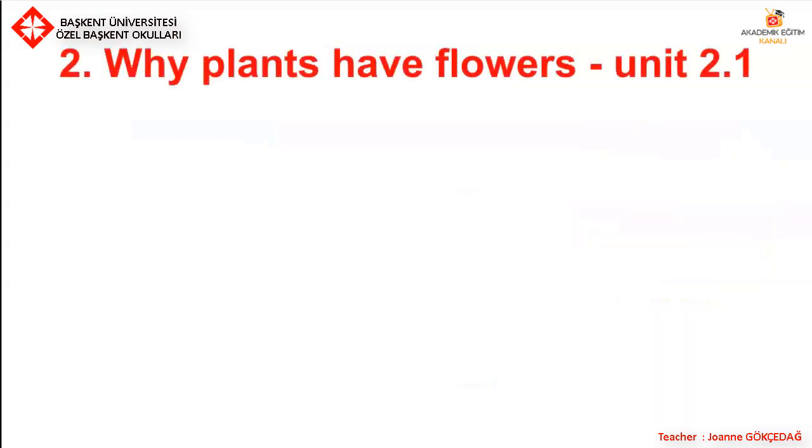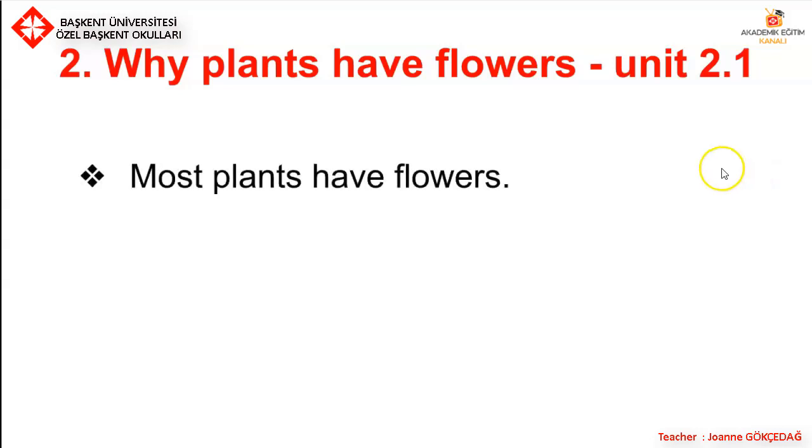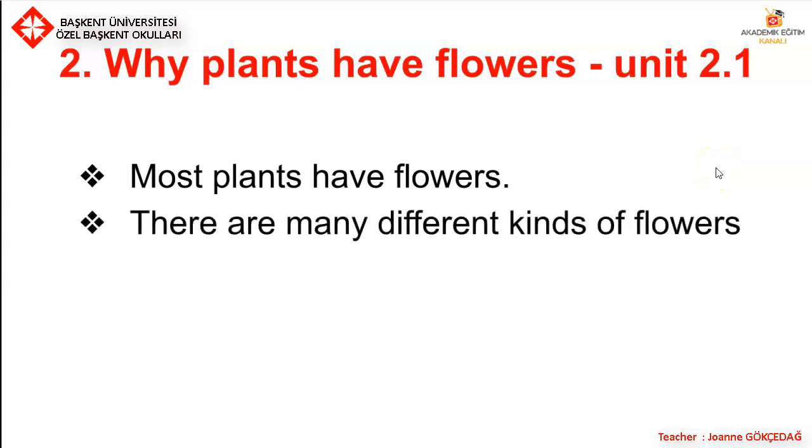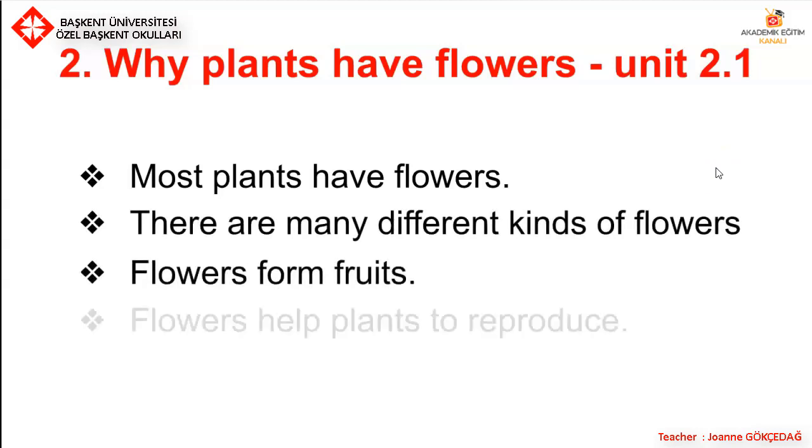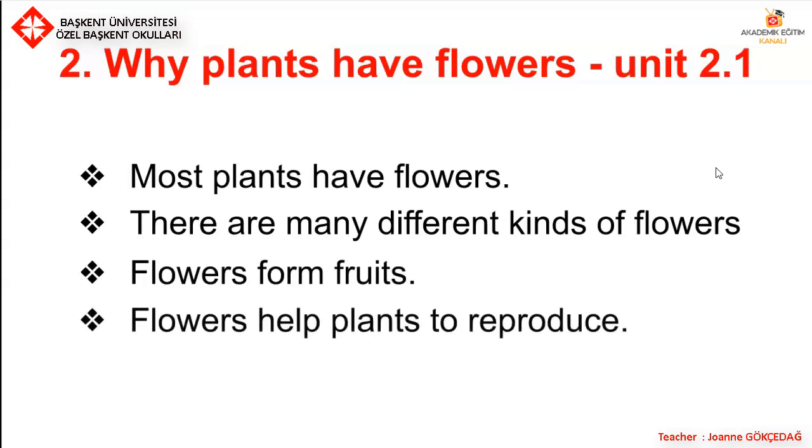So let's go into part 2, why plants have flowers. In your learner's book, that would be looking at unit 2.1. And the main points are: most plants have flowers. There are many different kinds of flowers. Flowers form fruits. Flowers help plants to reproduce.